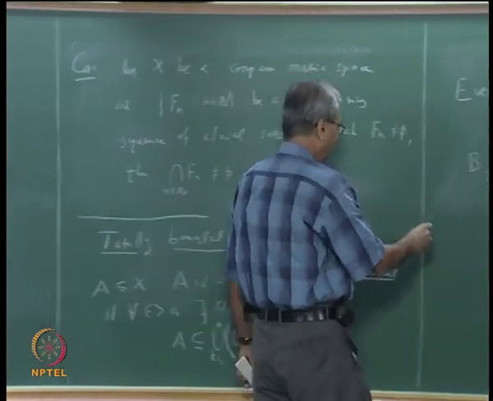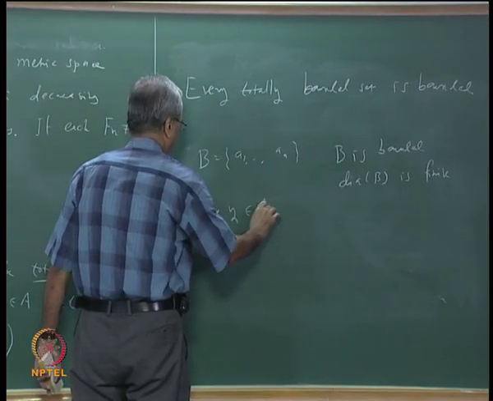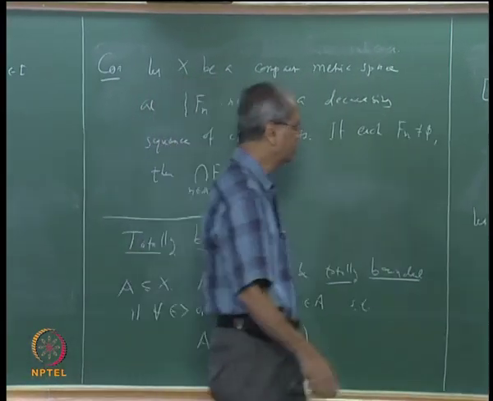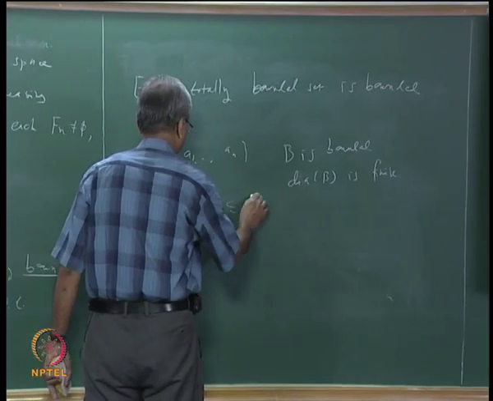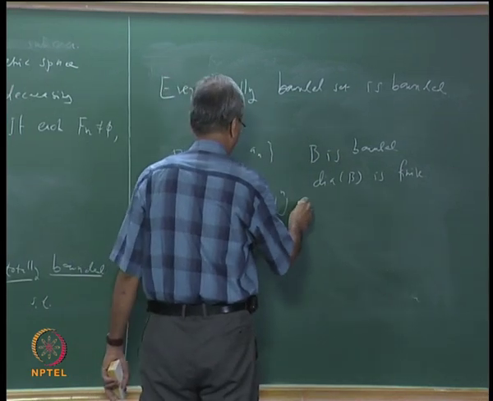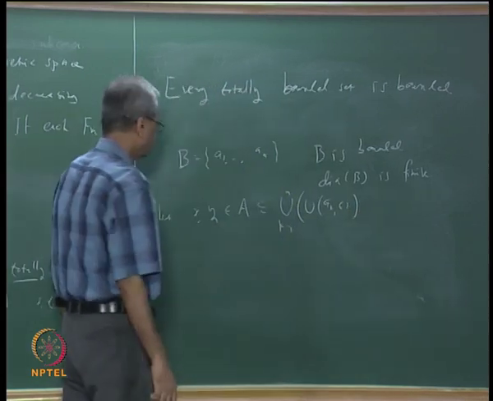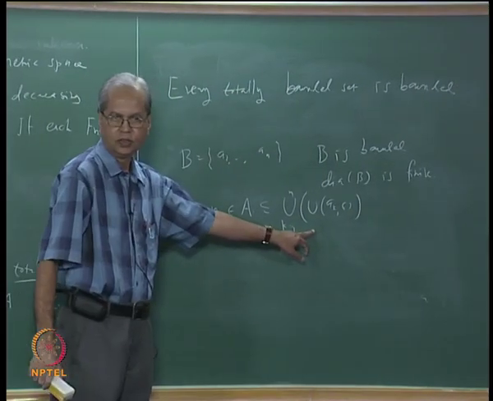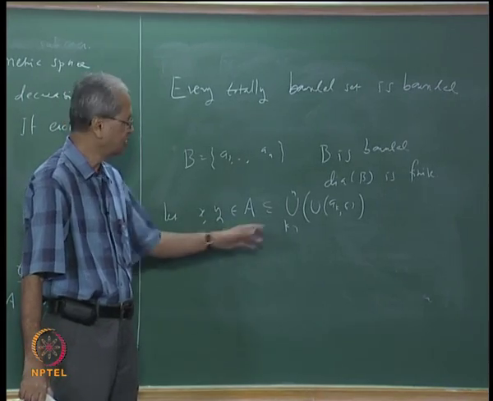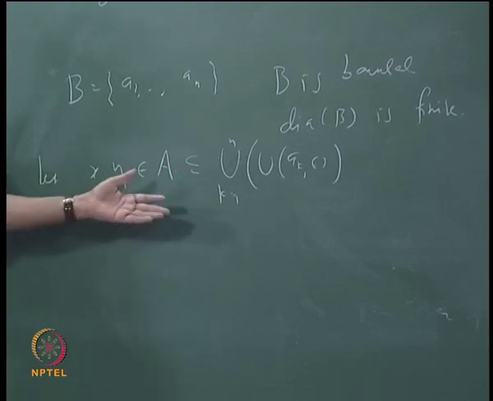So suppose we take x and y in A. Then we know that A is contained in the union, k equal to 1 to n, of open balls with center at ak and radius epsilon. So what follows from this? Each of x and y is contained in one of those balls. Of course they may not be contained in the same ball; they may be contained in different balls.